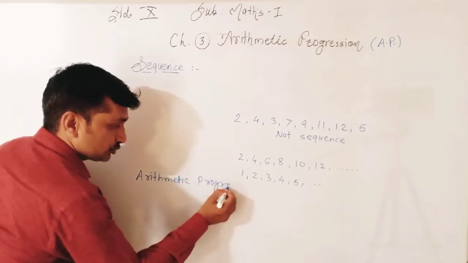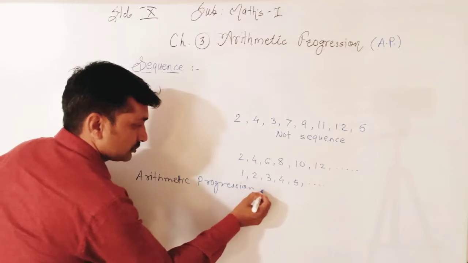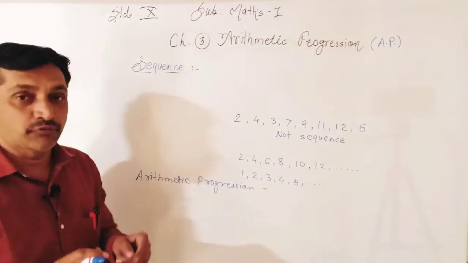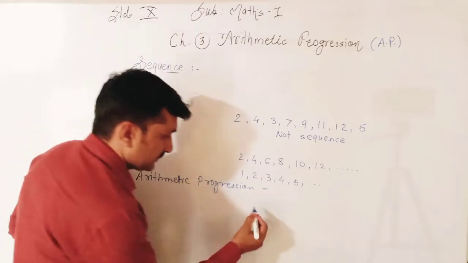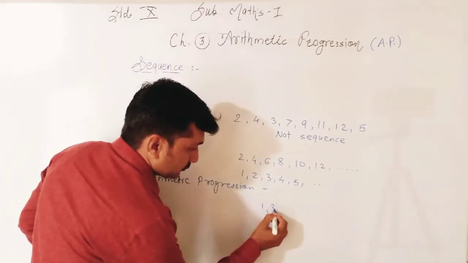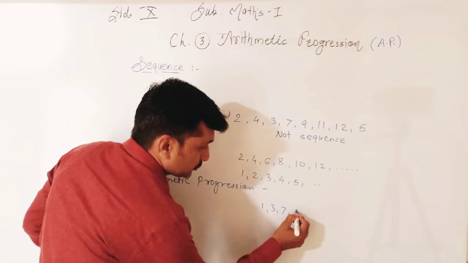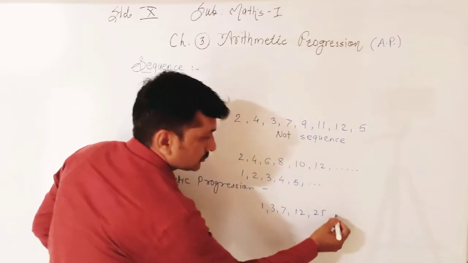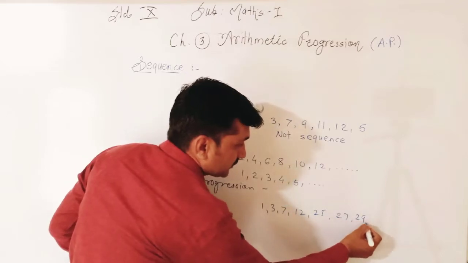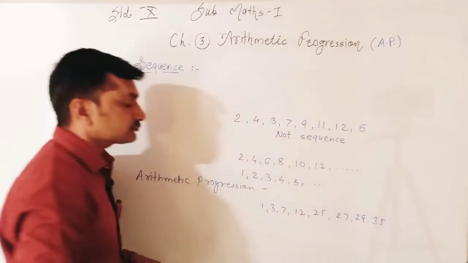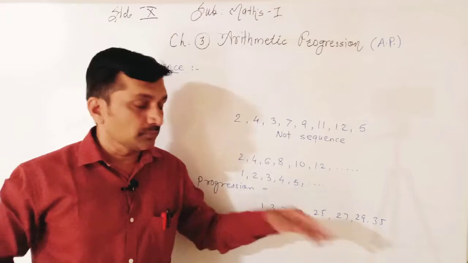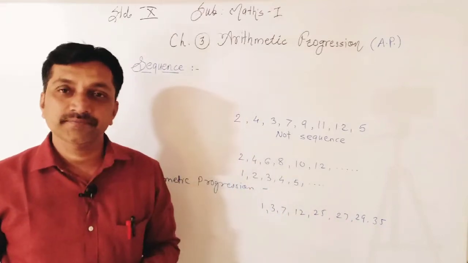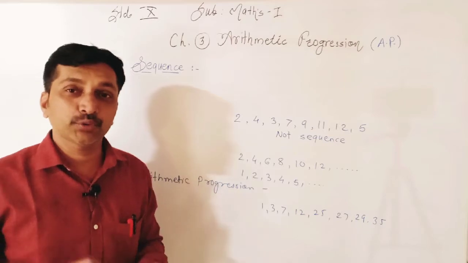Now there is also one specific condition for arithmetic progression. One sequence I give, for example, 1, 3, 7, 12, 25, 27, 29, 35. My question is, is this a sequence?